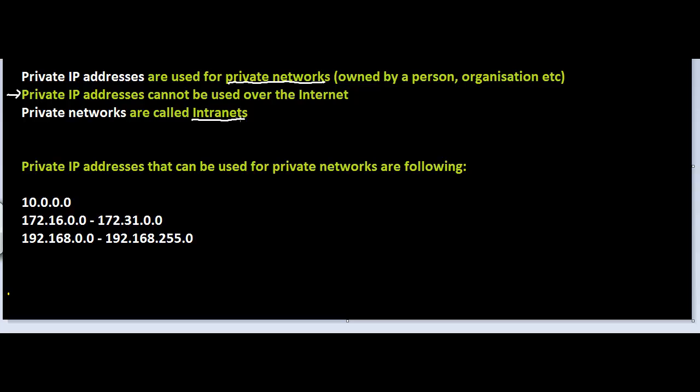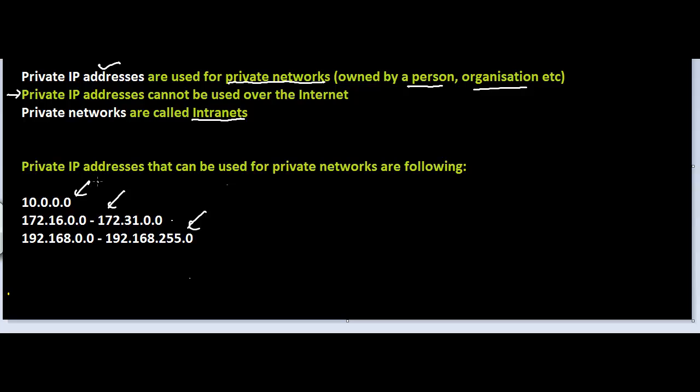So who owns these private networks? Well, they can be owned by a person, or an organization such as a school or a business. If it wants to have its own private network, then it can use private IP addresses. And for using private IP addresses, you do not have to purchase them from anyone. These do not have to be bought. Okay, so these are the private IP addresses that can be used on private networks.